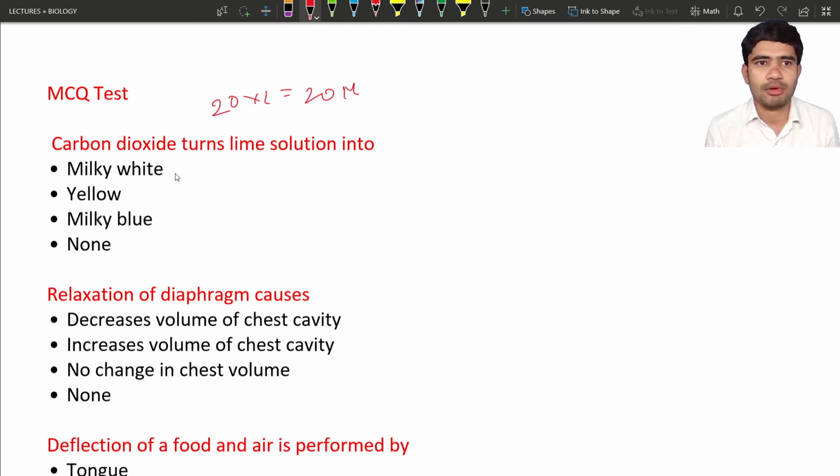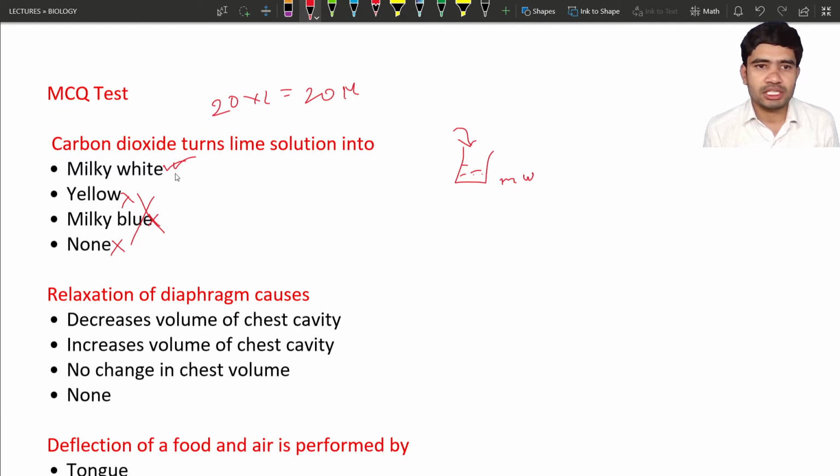The first question is about carbon dioxide. The carbon dioxide turns lime solution into what? If we introduce carbon dioxide into the lime solution, what will be the color after some time? The lime solution turns milky white. The carbon dioxide reacts with the lime water, and as a result, after some time, the lime water takes on a milky white appearance. So the correct option is milky white. It will not be yellow, milky blue, or none, so these three options can be eliminated, and only this option could be right.